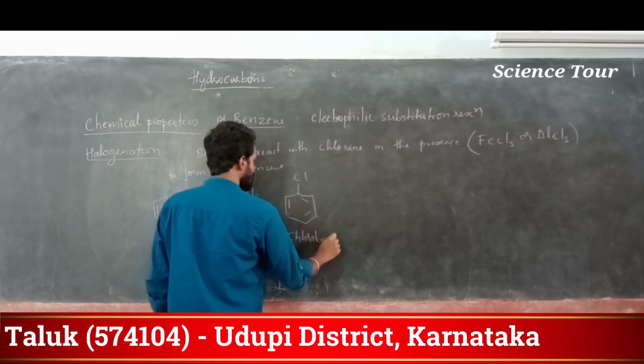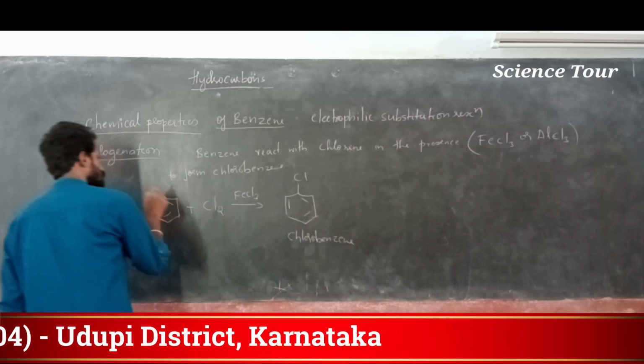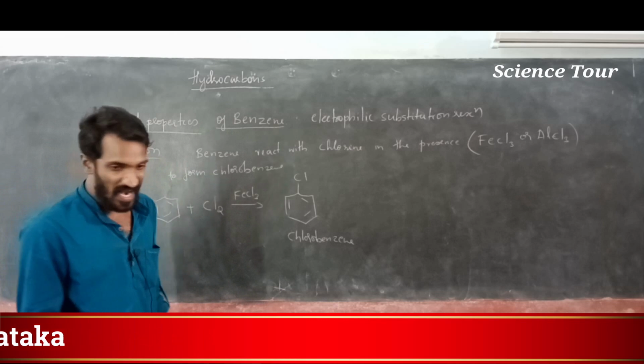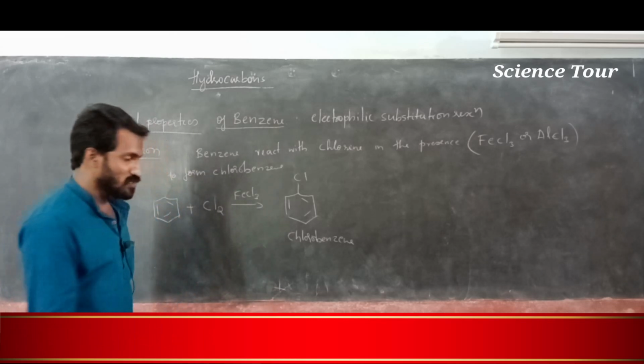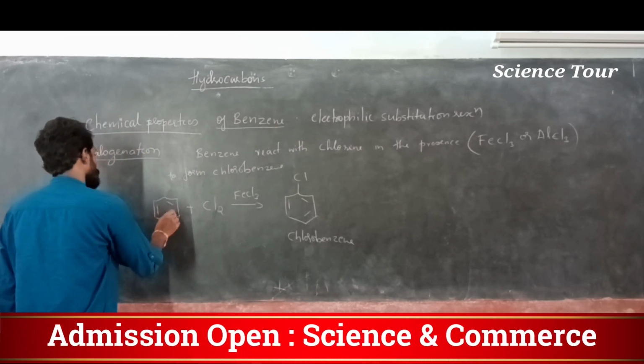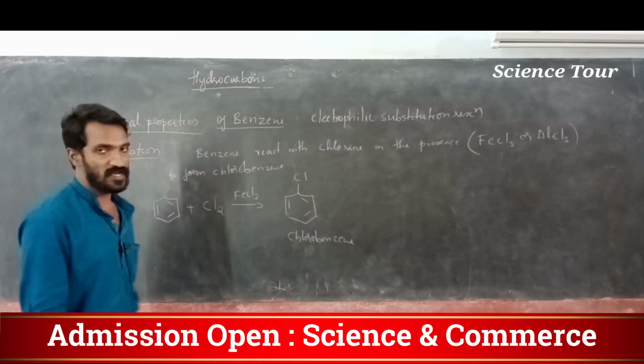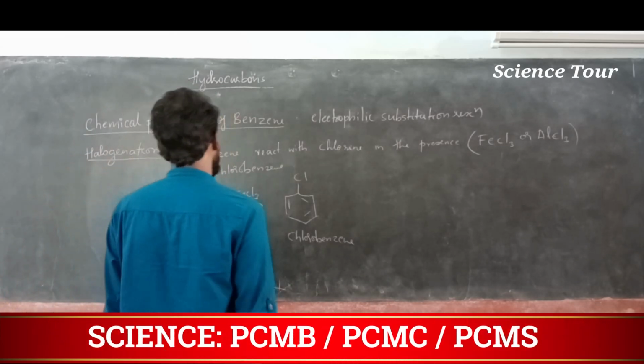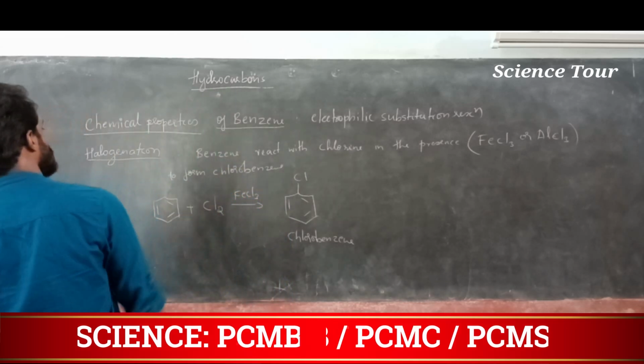So you added chlorine to this benzene ring, that is called chlorination. If you add bromine to this benzene, it is called bromination. If you add fluorine, fluorination. Like that it comes. Understood? So this is actually the general equation, the general reaction.